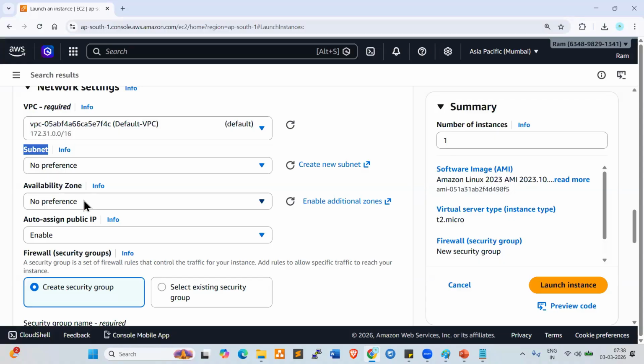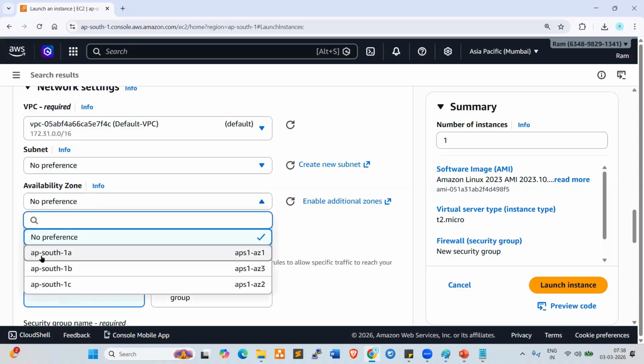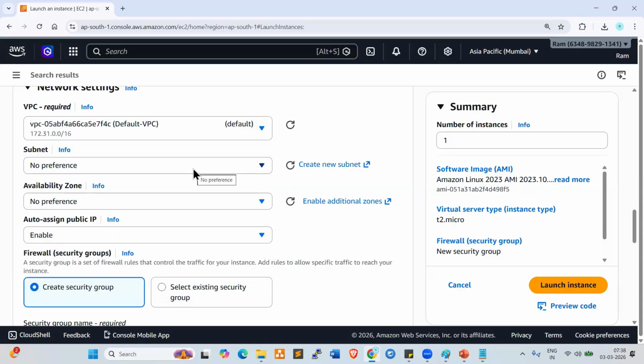Here you can choose, look at here. Three zones are available: AP South 1A, AP South 1B, AP South 1C. So from one zone to the other zone, replication is already enabled. In case one zone is down, the other zone will take care of the resource. Yesterday we discussed. I'll repeat this while working on VPC, so practically we can work on this and check this. Availability zone also has no preference.